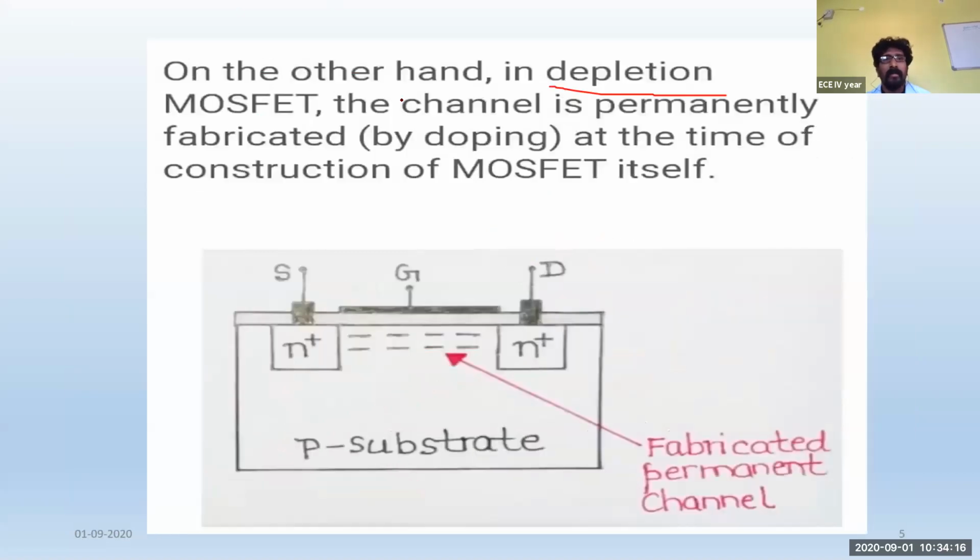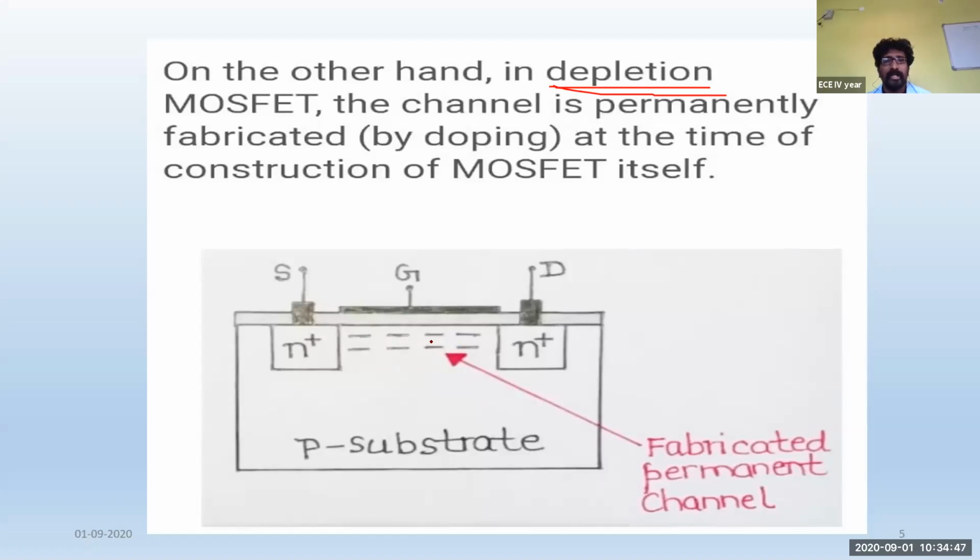Now, in the depletion mode transistor, initially you will have a channel. The channel itself will be there initially. It means that the channel has been developed during the construction of this MOSFET itself. During construction of the MOSFET, how is a channel developed? You dope the impurities over here. By the doping process, the channel will be fabricated, and it will be like a permanent channel.